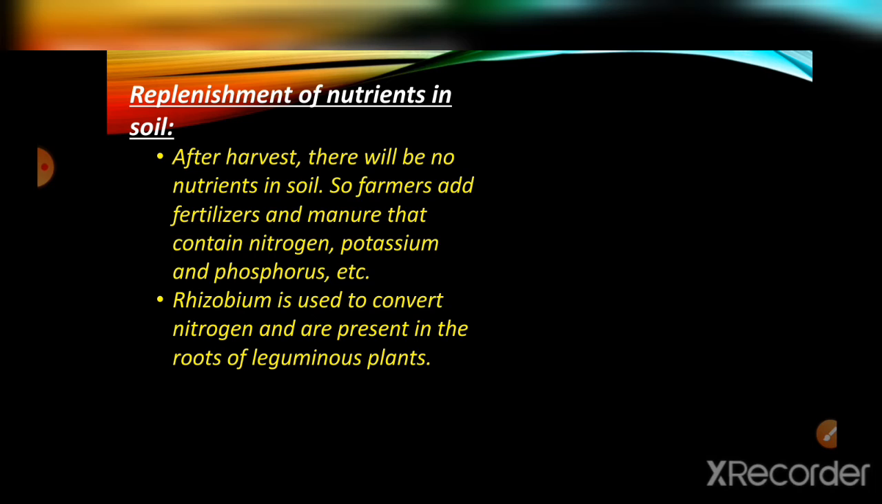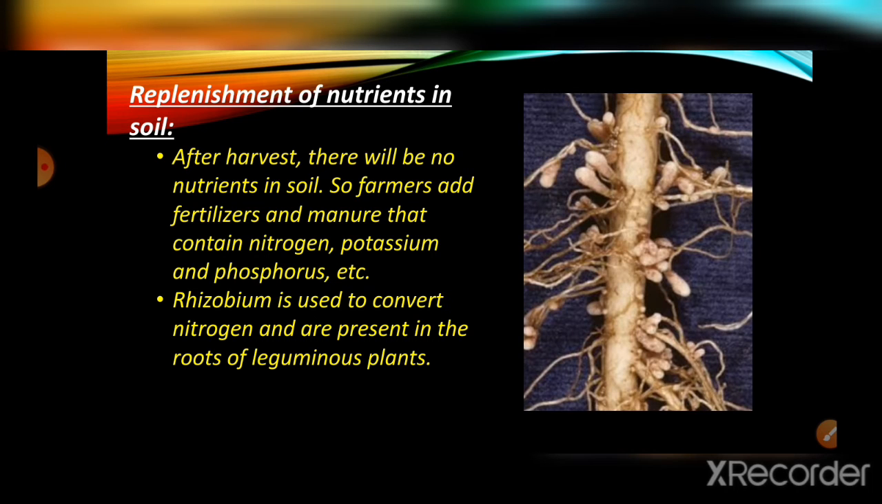Then second is rhizobium. It converts the atmospheric nitrogen into a soluble form and is present in the roots of leguminous plants. Leguminous plants are the plants that produce dals and pulses. Here, this is the root of the leguminous plant, and these small spherical or cone-shaped structures are the rhizobium.